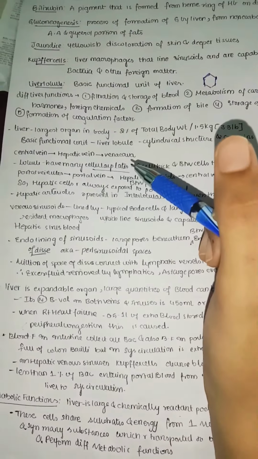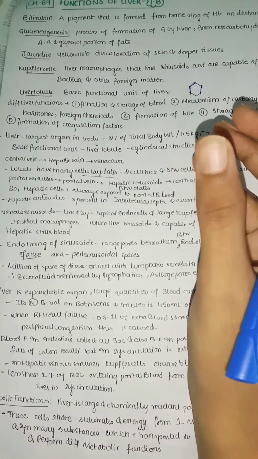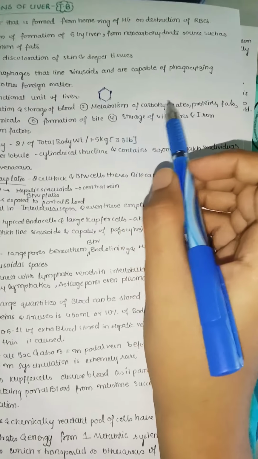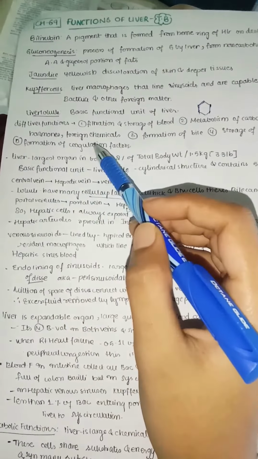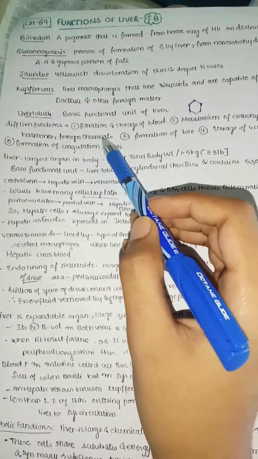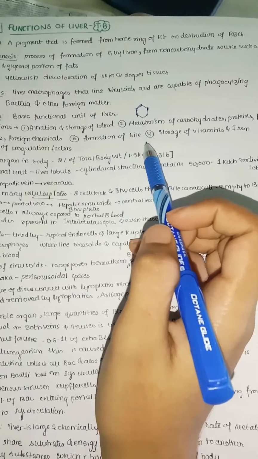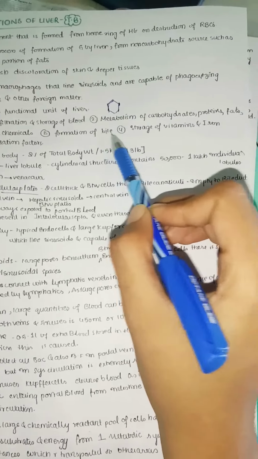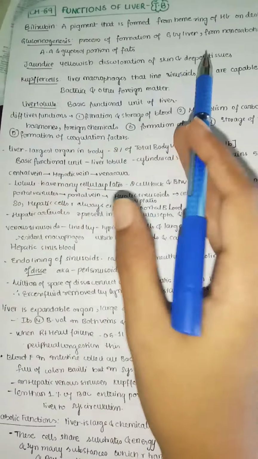The liver has different functions, like filtration and storage of blood. The liver filters the blood and also stores it, and it carries out metabolism of much of the food we eat. Almost all the food we eat gets metabolized in the liver: carbohydrates, proteins, fats, hormones, foreign chemicals, and drugs. So biotransformation takes place in the liver. And formation of bile, of course, is a very important function. And next, storage of many vitamins and iron, and formation of coagulation factors. Almost all coagulation factors are formed in our liver.